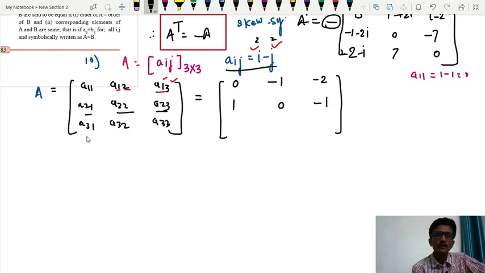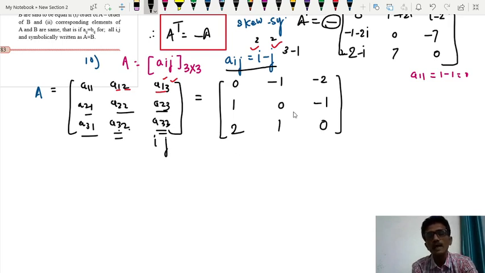Then A31, that is 3 minus 1, 2. Then A32, that is 3 minus 2, i minus j. So i is 3 and j is 2. So 3 minus 2, 1. A33, 0 because i minus j. So i is 3 and j is also 3. So 3 minus 3, 0.